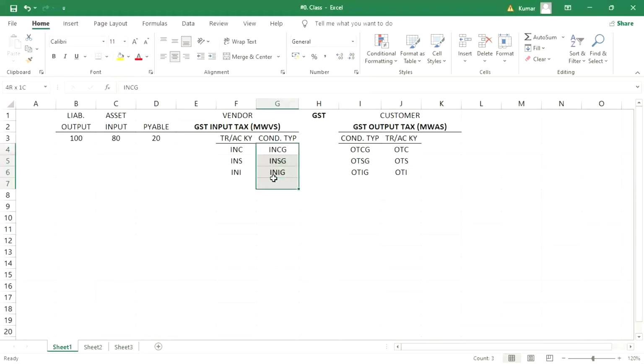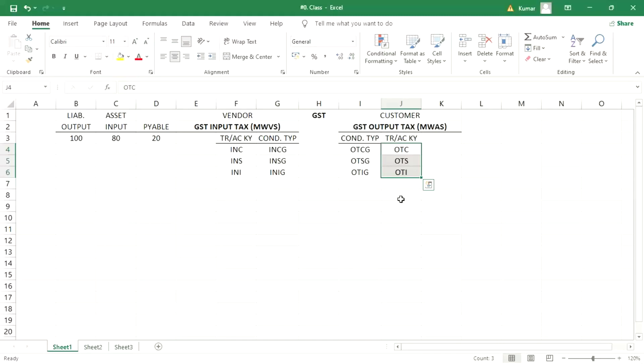Input CGST in a separate GL, output CGST in a separate GL. So what is happening, guys? We have created this many condition types, and in the same proportion we have created the account keys also. It means a total of 6 transaction keys or account keys we have created. So how many GL accounts are going to be set up? Of course, 6 GL accounts are going to be created right now.